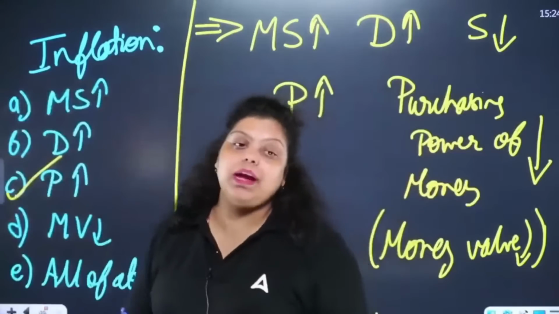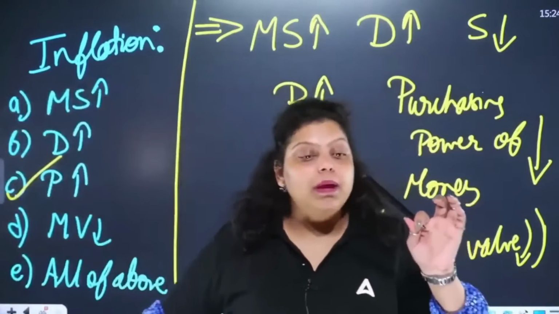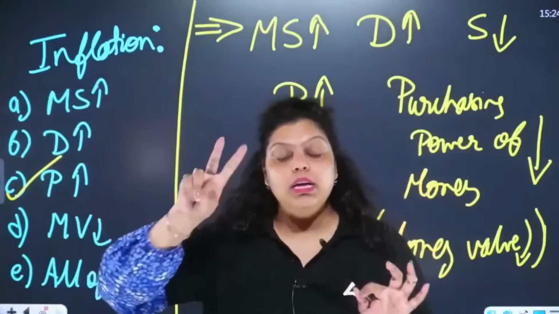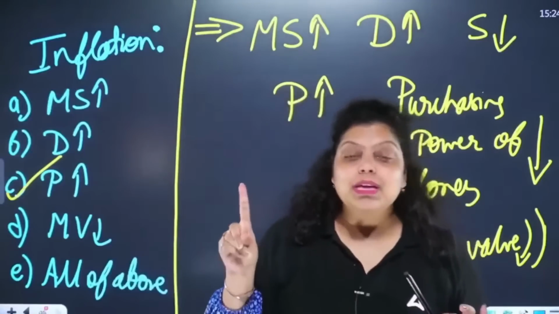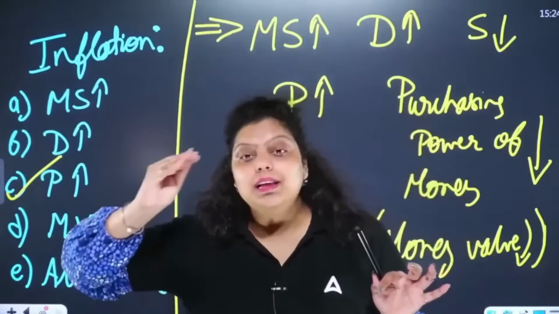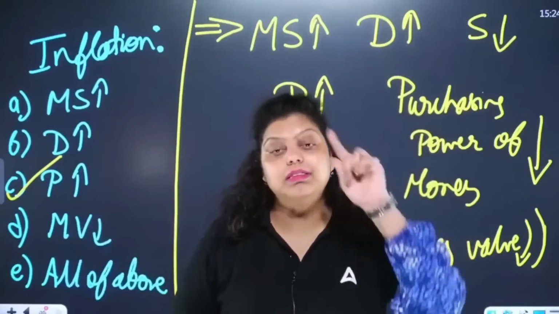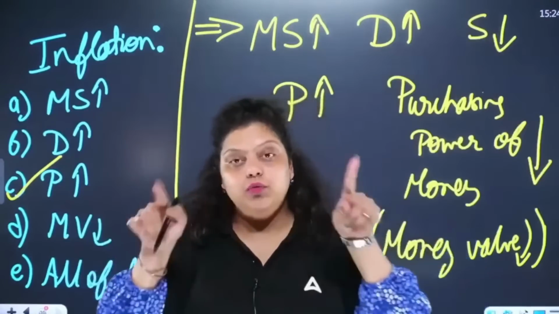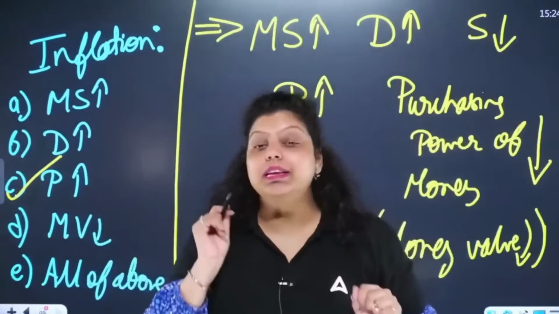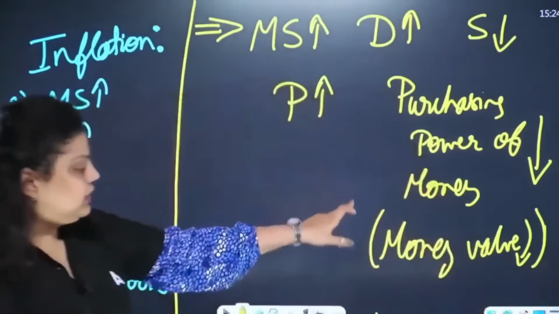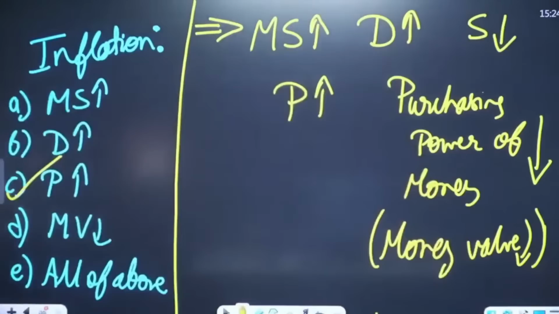Now the prices increase. Now this 1 pen will be available in the market for 200 rupees. So I used to purchase 2 commodities, now I am purchasing 1. It means the 200 rupee note which I have now has less capacity to purchase goods and services compared to what I used to have. It means the purchasing value of the 200 rupee note has decreased. The reason is that the prices increased. So whenever there is inflation, the money value of the currency will definitely decrease.